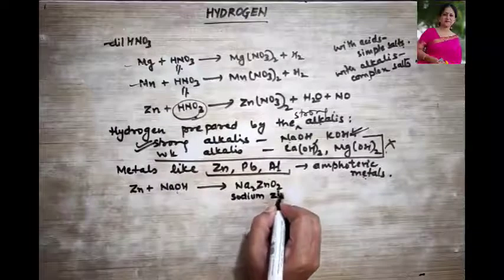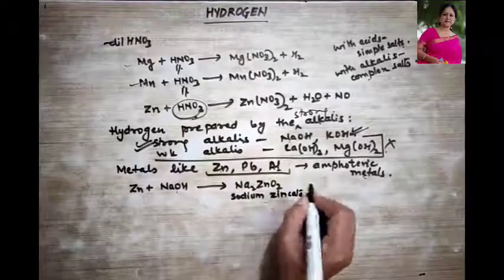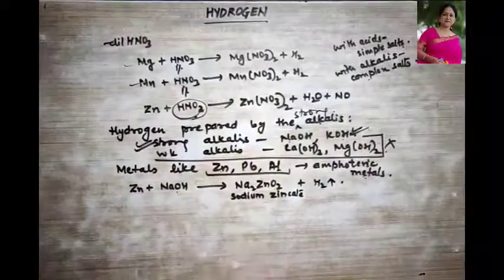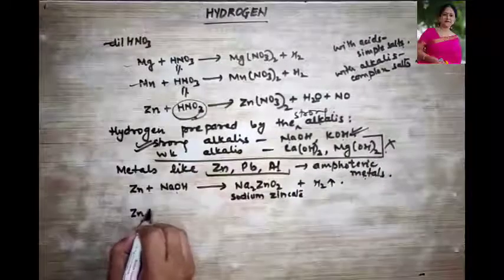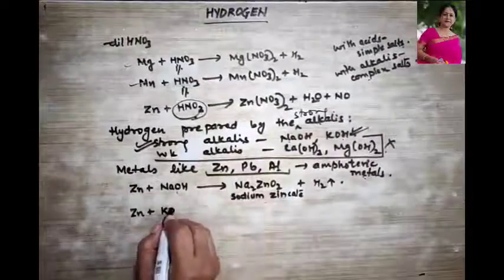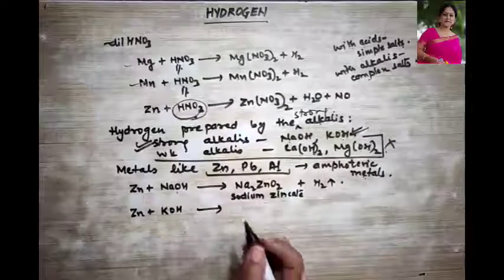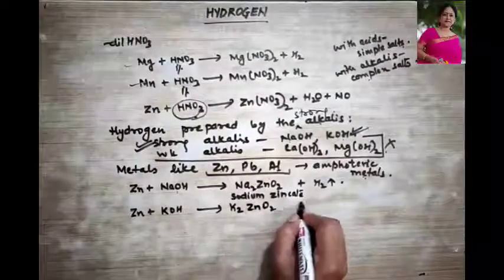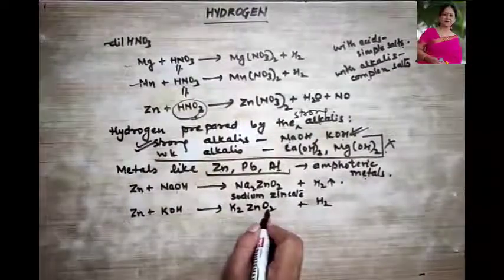Sodium zincate plus hydrogen gas is given out. Okay, this zinc, when it combines with KOH, what is it going to form? It will form K2ZnO2 plus hydrogen.